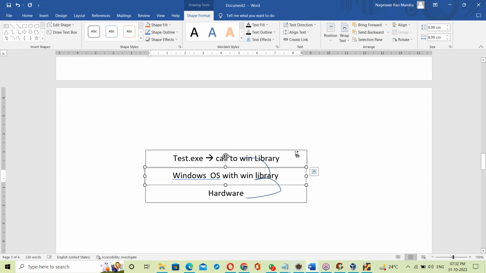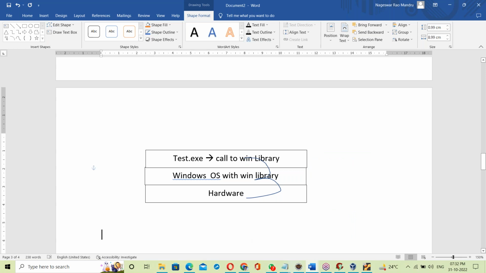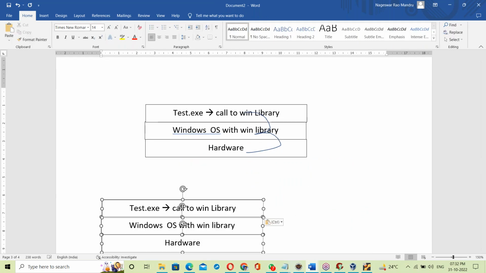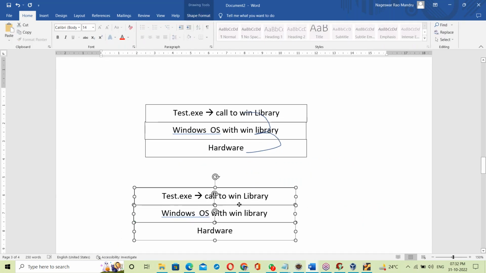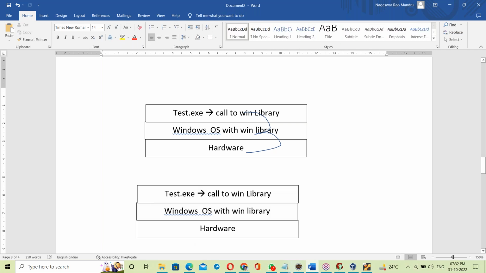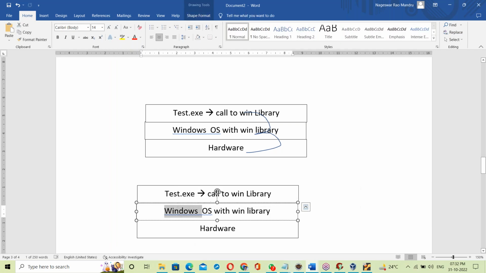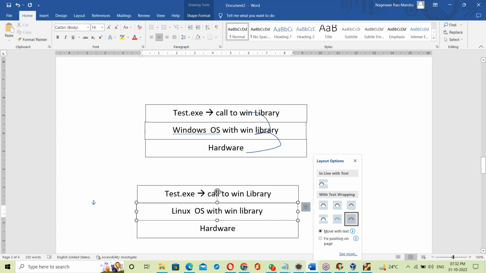Now let us take another platform. Next, Linux base. Linux base with Linux library. How is it working? Just a minute.